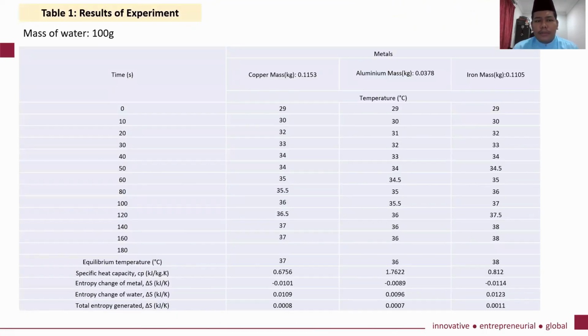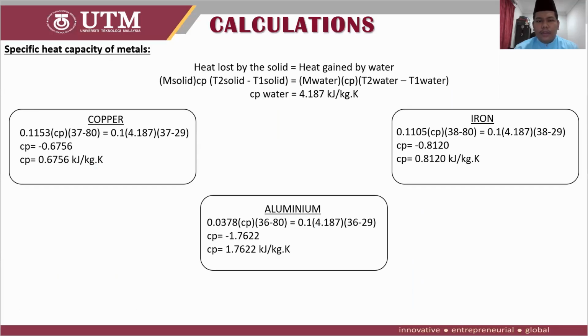So here is table 1. All the data we will put in this table 1. Table 1 consists of time, temperature, and mass of metals. So we need to find the specific heat capacity, entropy change of metal, entropy change of water, and total entropy generated. For the specific heat capacity of metals, we use this equation: heat lost by the solid equals heat gained by the water.